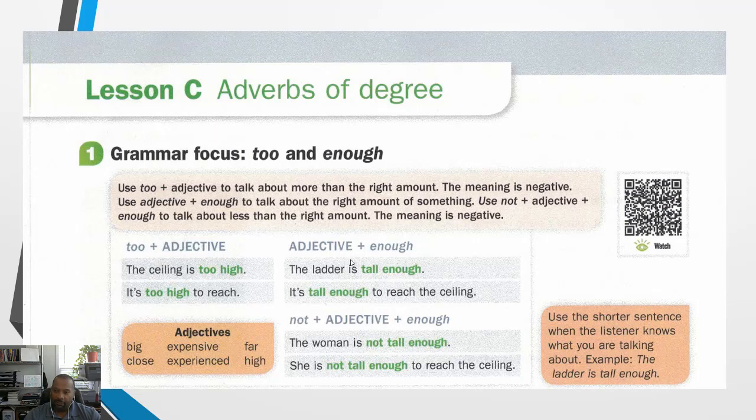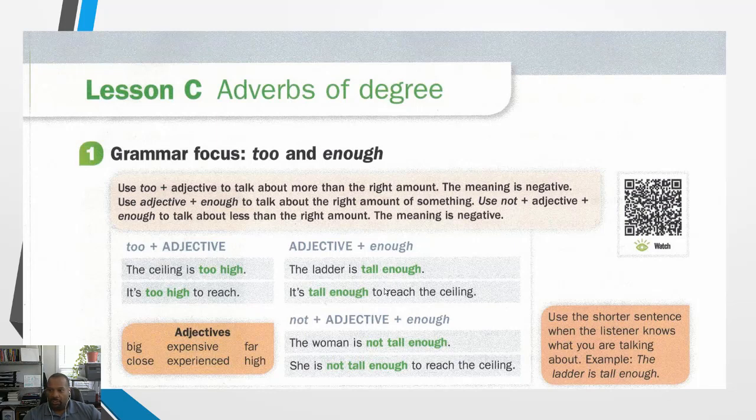Let's look at enough. How do we use enough? We use adjective plus enough. All right, so the adjective comes first. The ladder is tall enough. Okay? It's tall enough to reach the ceiling. All right? So we use this one when the listener knows what it is. Okay? So in this sentence, it's or it is the ladder. All right? It's tall enough to reach the ceiling.